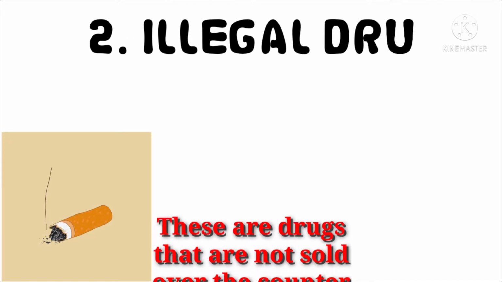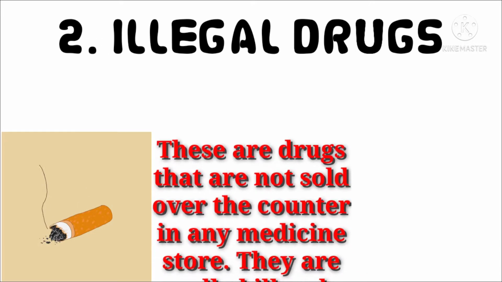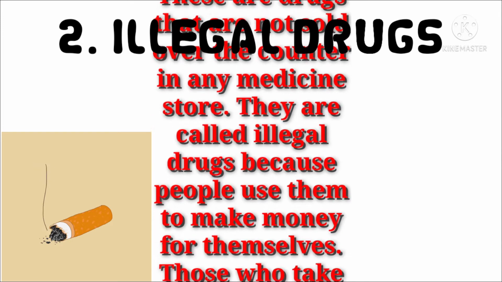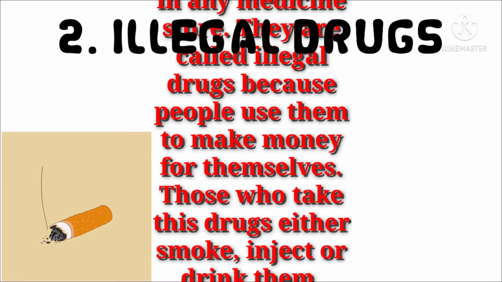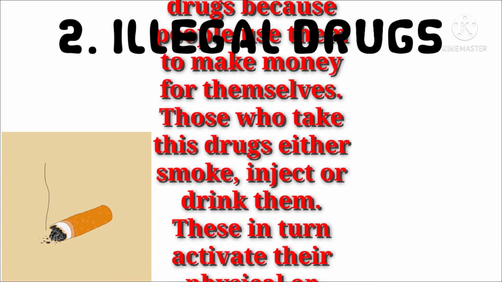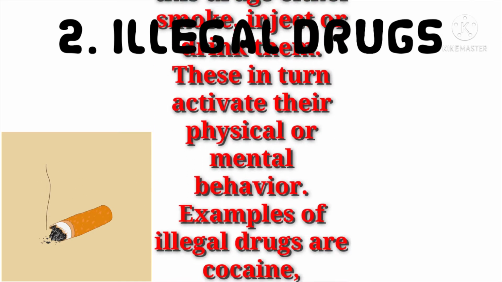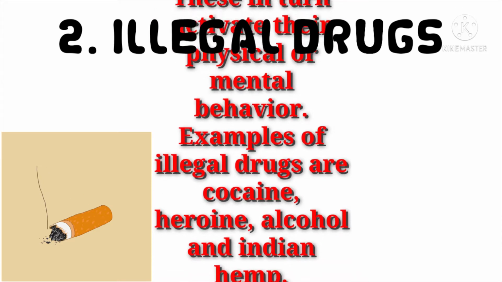The second one here is illegal drugs. These are drugs that are not sold over the counter in any medicine store. They are called illegal drugs because people use them to make money for themselves.